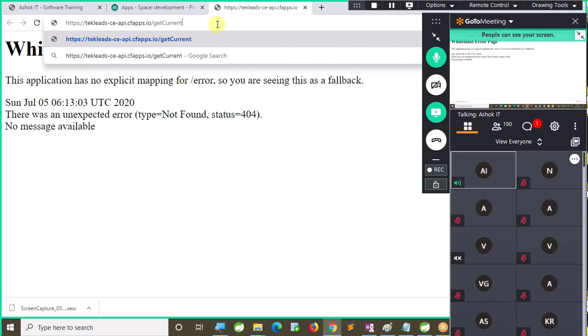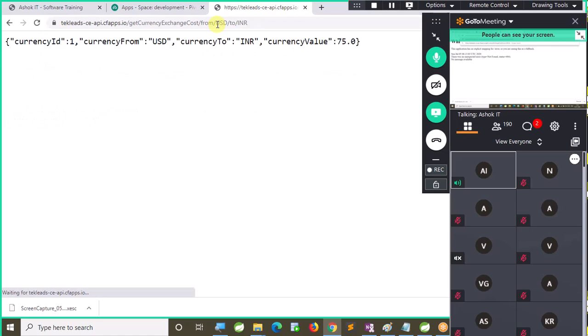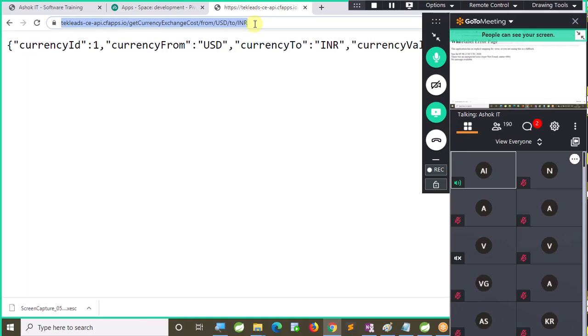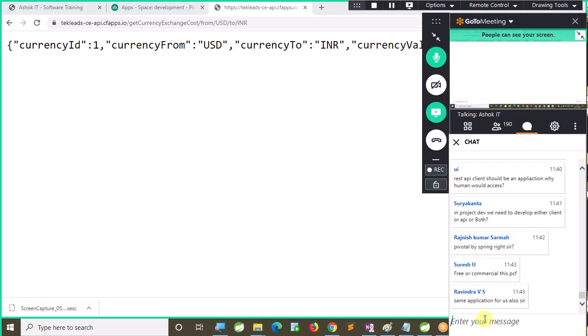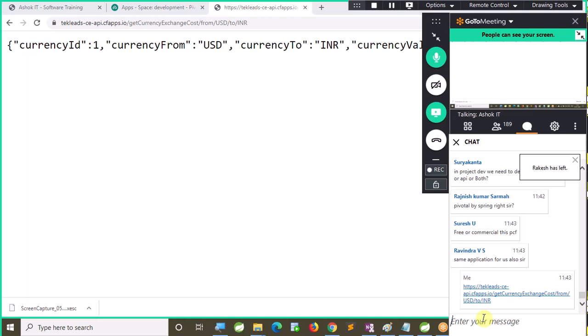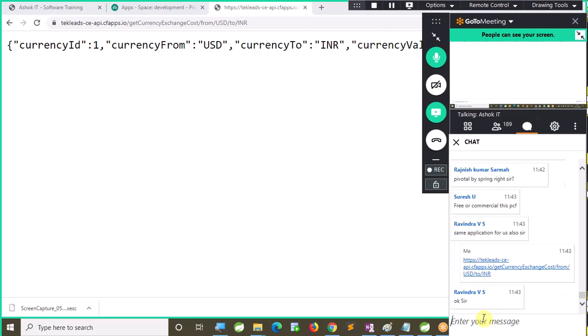I think I forgot the URL: get currency exchange cost from USD to INR. Yeah, perfect. I remember the URL, thank God. Now this is the URL, sir. We will develop a different application, not this. This is the URL where I developed one REST API and deployed it into the cloud. Now you can also access that application from your system. Can you try my URL once?